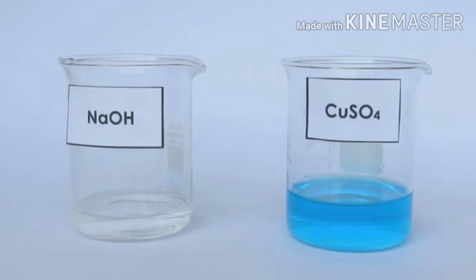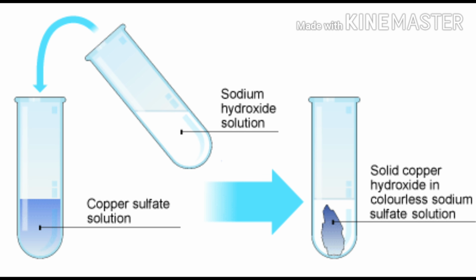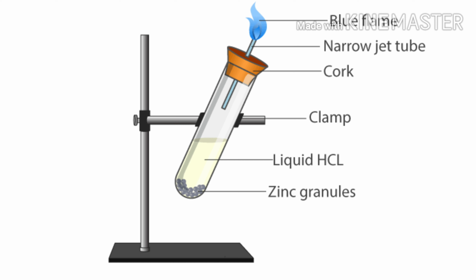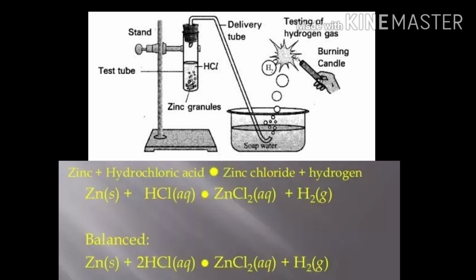Think about a solution of copper sulfate and a solution of sodium hydroxide. When the copper sulfate solution is added to the sodium hydroxide solution, the formation of a light blue solid can be observed. Such solids are called precipitates. The new substance is formed, so we can consider it as a chemical change. When we add a piece of zinc into a little dilute hydrochloric acid in the boiling tube, you can observe the zinc starts to dissolve and gas is liberated. This shows you the formation of a new substance, right? So we consider this as a chemical change.